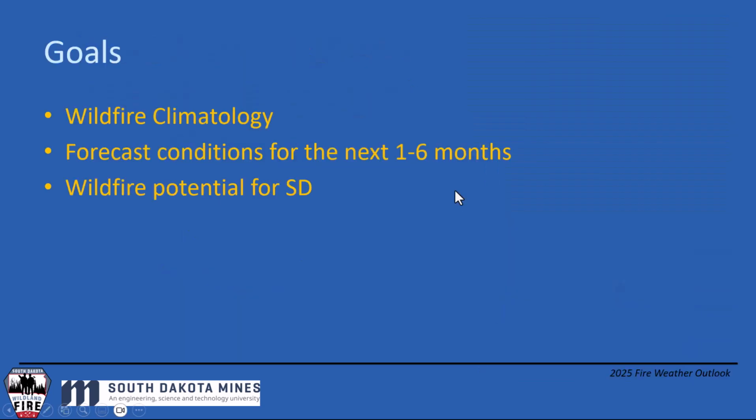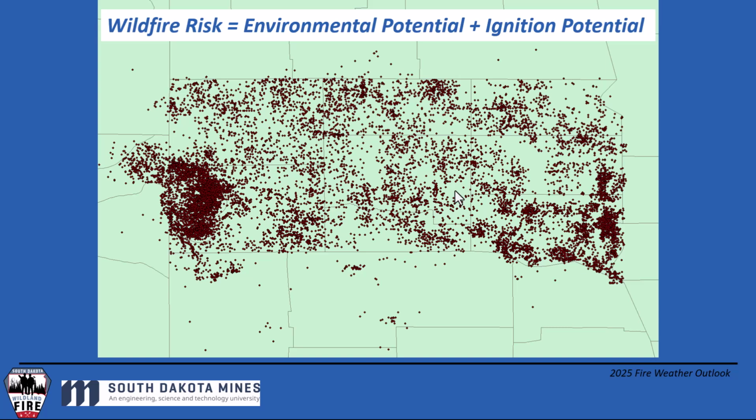So our goals: look at some wildfire climatology, see what makes big fires occur during the summer months, look at some forecast conditions for the next 1 to 6 months, and we'll wrap up with an overall potential for South Dakota. I do want to stress, though, that the overall wildfire risk is the sum of the environmental potential and the ignition potential. And here we're only addressing the environmental potential. I'm not touching on the ignition potential because, of course, we can have 1,000 different ways to start wildfires.